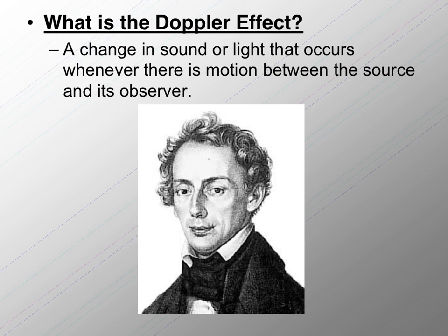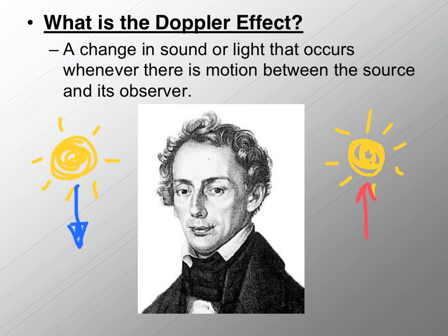Now last year in Earth Science, or in other classes, you learned about the Doppler effect. Usually we hear it for sound, but it also occurs in light. In astronomy, we can actually see stars moving with special telescopes, and it's called a blue shift or a red shift. If stars are moving away from us, it's a red shift, and if it's getting closer to us, it's a blue shift, and this is the Doppler effect with light.